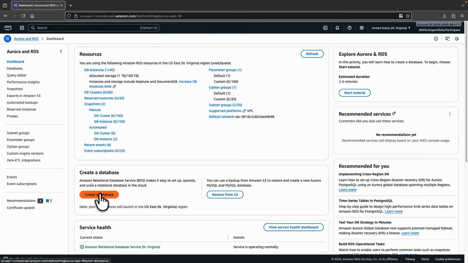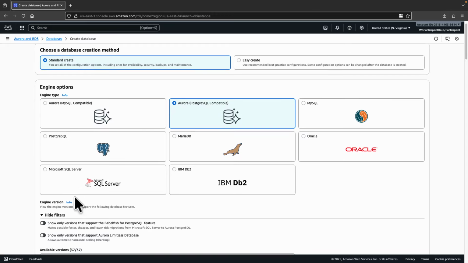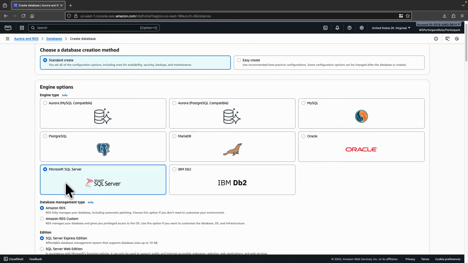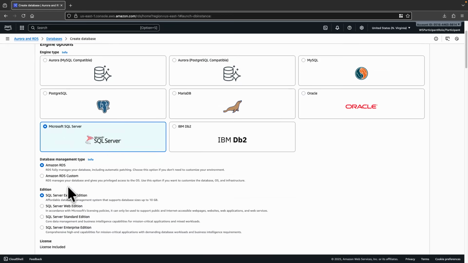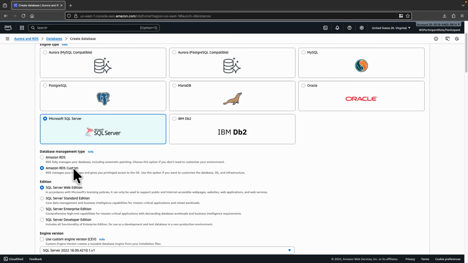Click on Create Database and you will see different database engine options, and we need to choose Microsoft SQL Server as our engine. And you will further see a couple of options here. One is Amazon RDS and the other is Amazon RDS Custom. For this demo, we will pick Amazon RDS as the database management type. RDS Custom, on the other hand, also provides an option to host SQL Server Developer Edition, and it also helps you bring your own licenses to AWS as well.